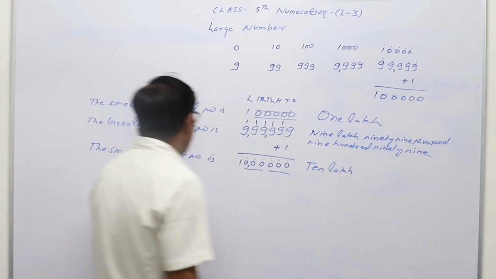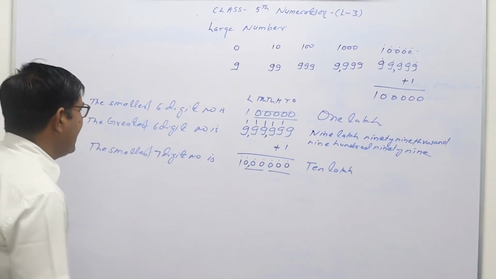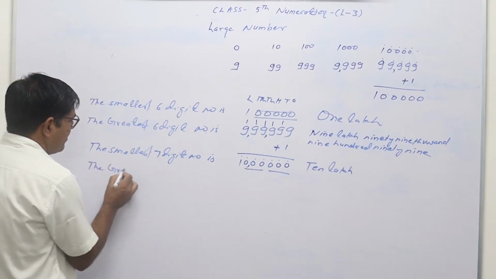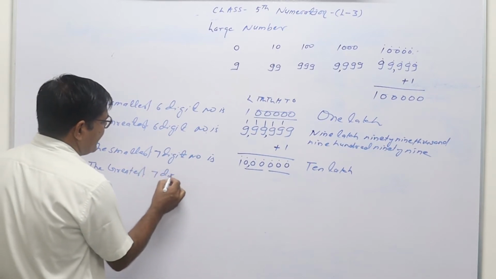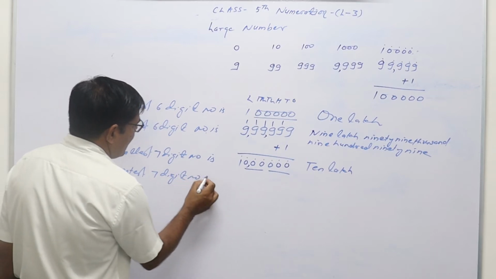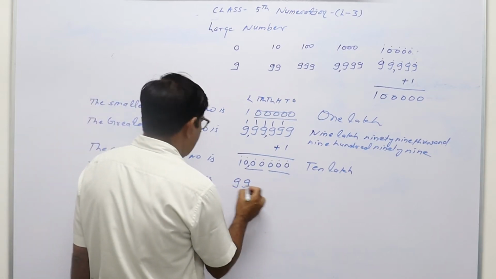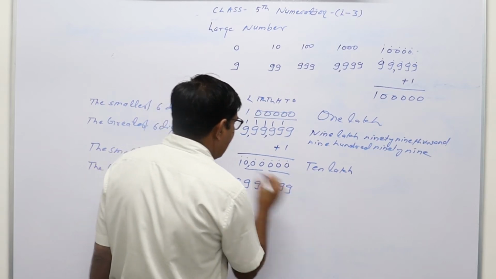And if we have to find the greatest 7-digit number, it is 9, 9, 9, 9, 9 and 9.